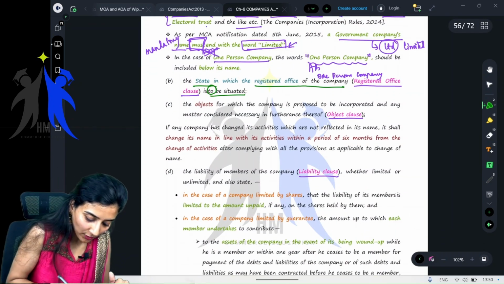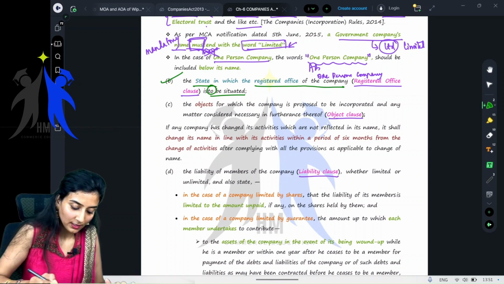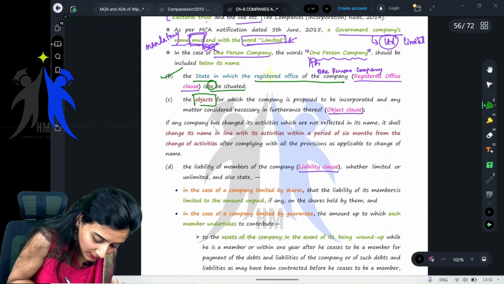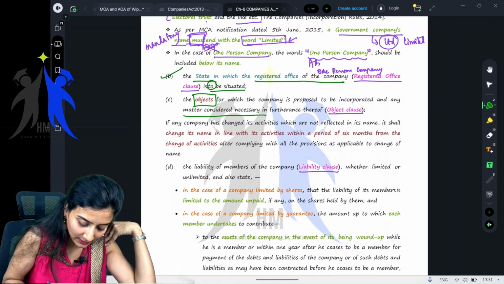Next, the objects for which this is done. The second clause, the registered office clause, is also done. Next, the objects for which the company is proposed to be incorporated and any matter considered necessary in furtherance thereof.